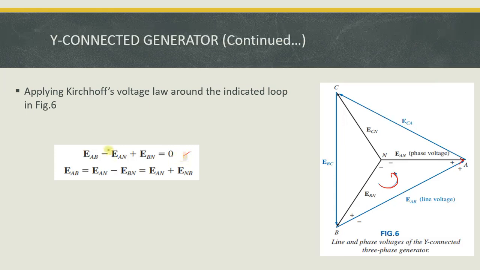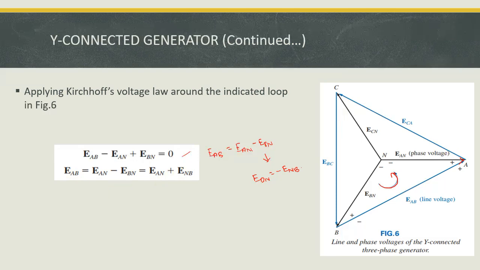Now I take this equation to the right side, so that EAB is equal to EAN minus EBN. Here this EBN is replaced by minus of ENB, so the minus sign is already present, so minus of minus is plus, and the resultant equation is rewritten like this: EAB is equal to EAN plus ENB.